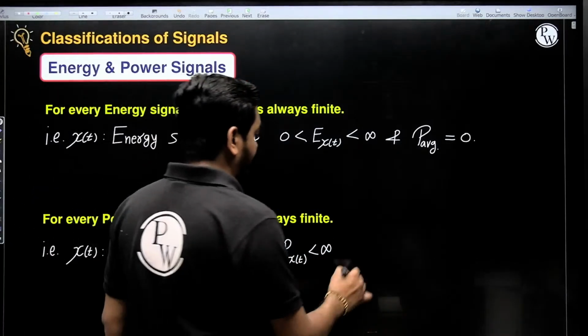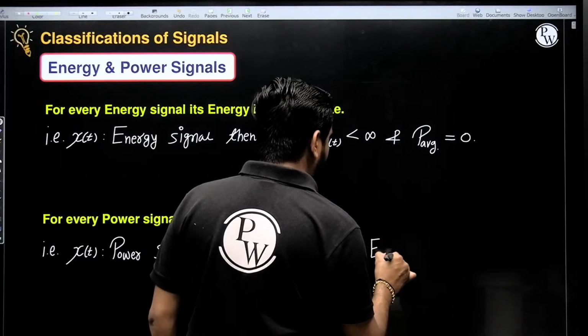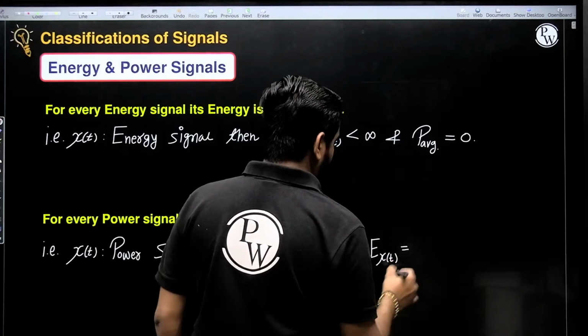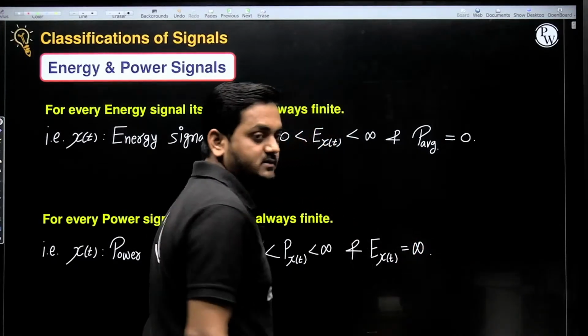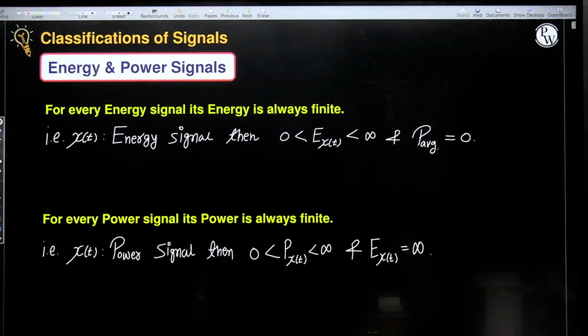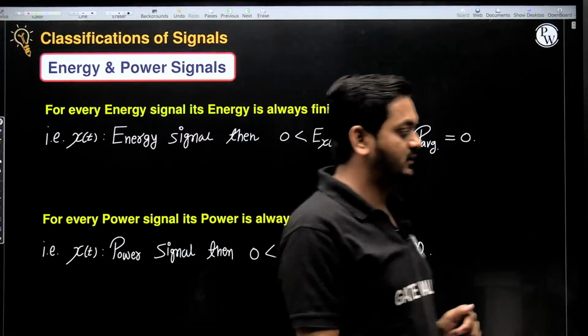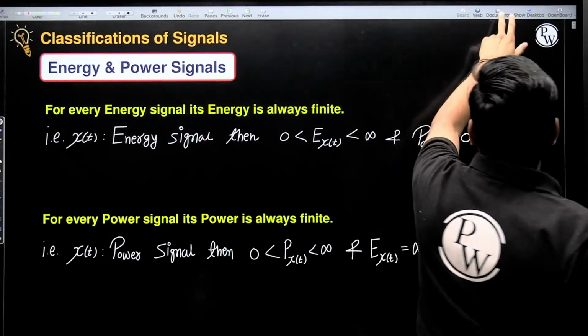And a power signal requires infinite energy. So a power signal has infinite energy and an energy signal has zero power. This is very much important. Clear?